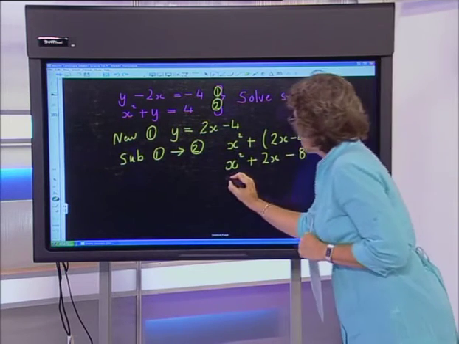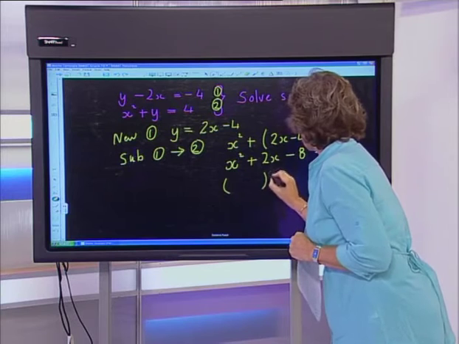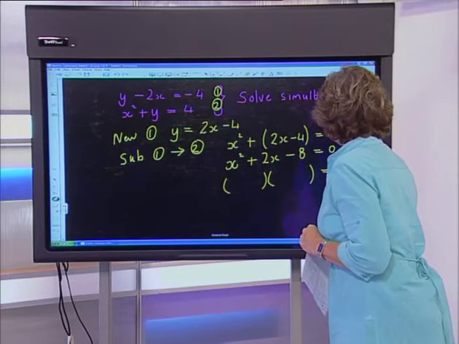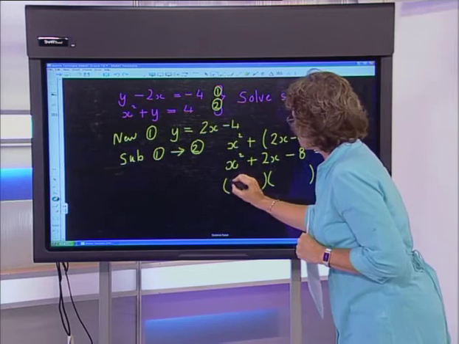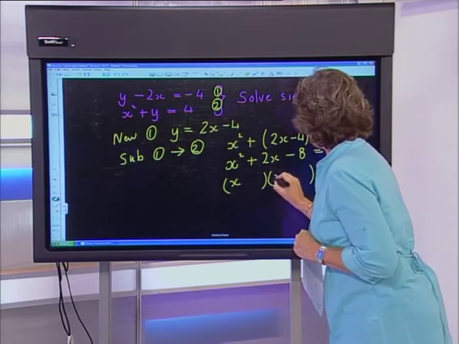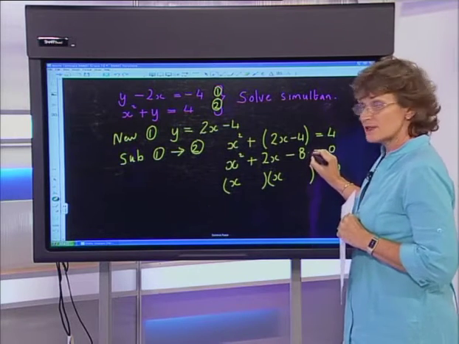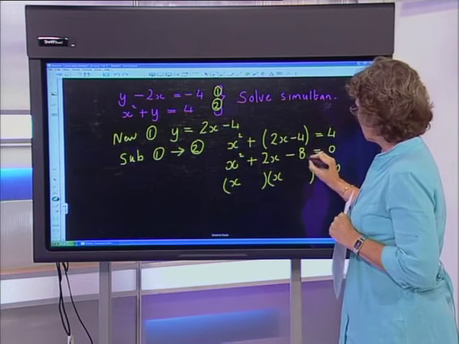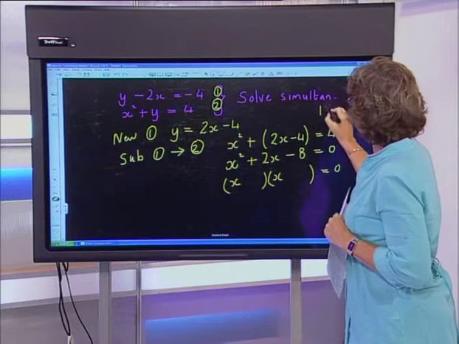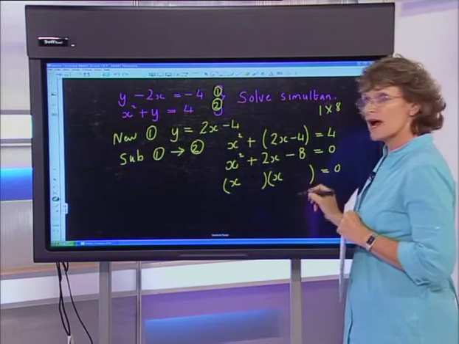Okay? So we want to create 2 brackets, and we want the firsts in each of the brackets to multiply together to get x squared, and then my factors of 8. Fortunately 8 is either 1 times 8, or 2 times 4.